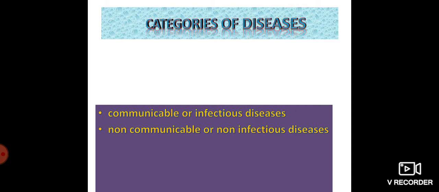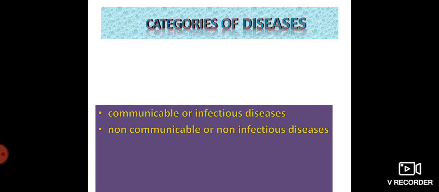So these are the non-communicable diseases. Some of the non-communicable diseases are rickets, diabetes, heart diseases, beriberi, night blindness, etc. Many are there. So you have to study what non-communicable diseases are and some of the examples.